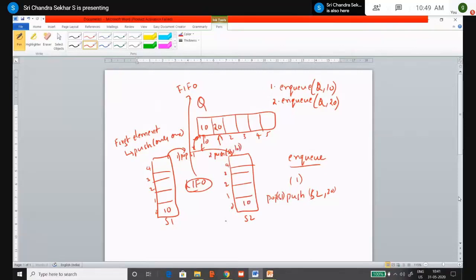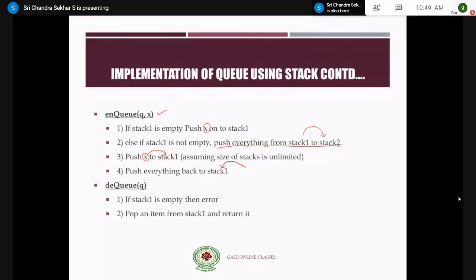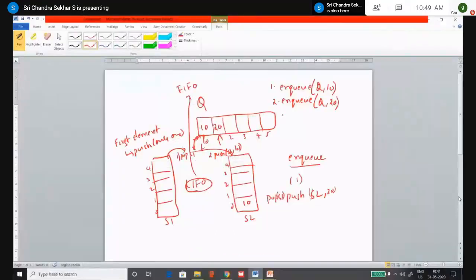So here lies the thing. This is removed. Let me remove this. And as the third step, what he is saying is push X to stack 1. What is X here? We have X as 20. You push 20 into it, right?